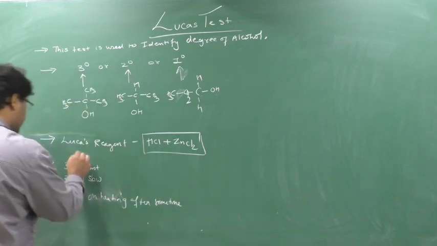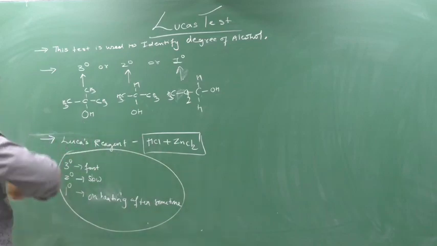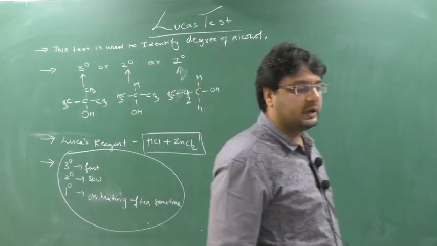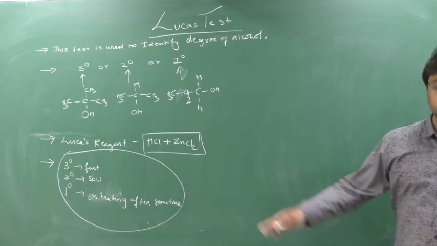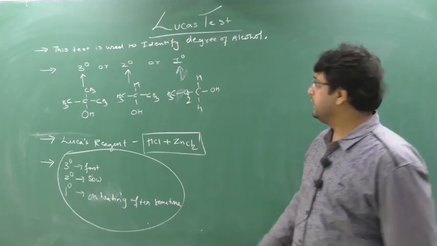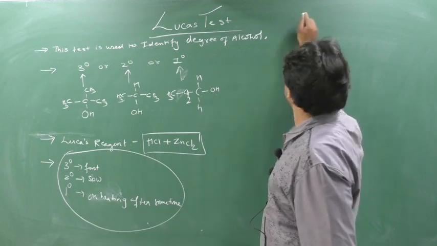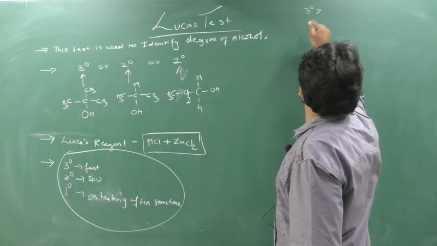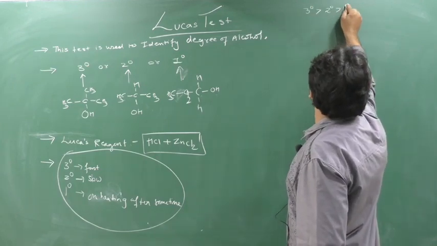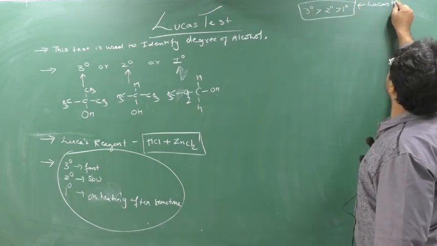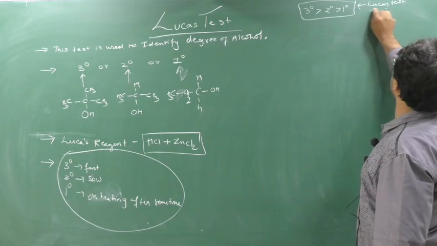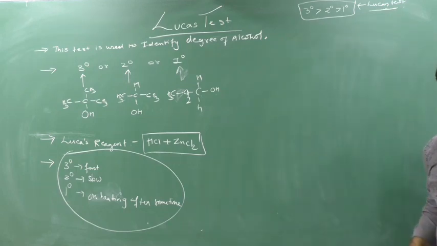Clear? So this is very important, that the Lucas test or Lucas reaction will be given on the spot very easily with 3 degree, slow with 2 degree and very slow with 1 degree. So I can write down one series here. The 3 degree alcohol is a very fast reaction, then 2 degree, then 1 degree in terms of the Lucas test. So 3 degree alcohol will give the Lucas test speedily, 2 degree will give it a bit slow, and 1 degree will give very slow, even requiring heating.